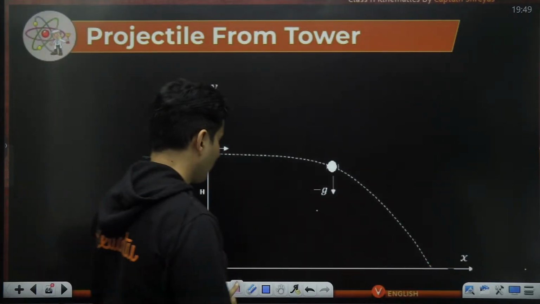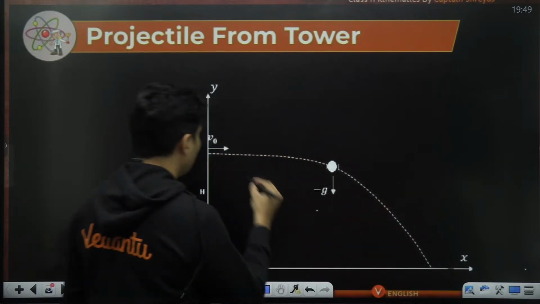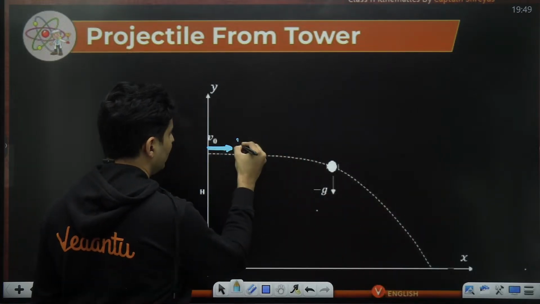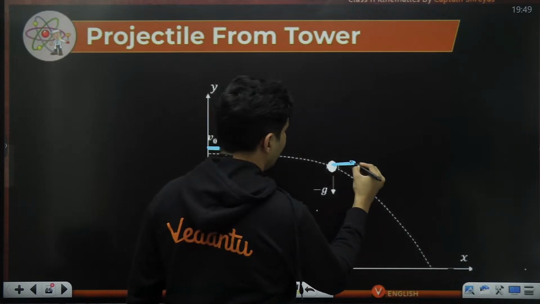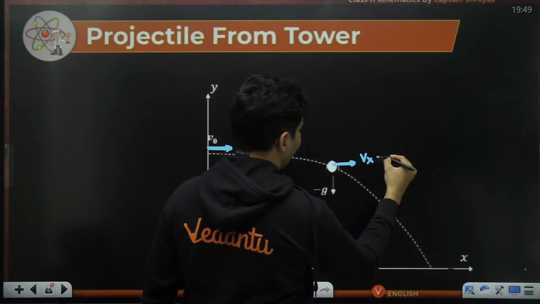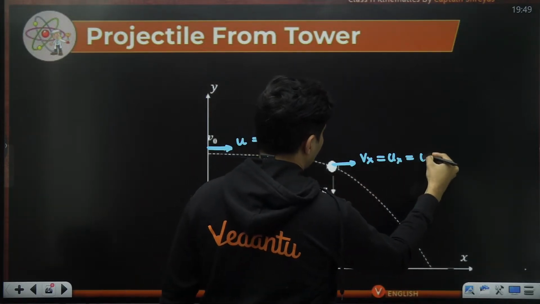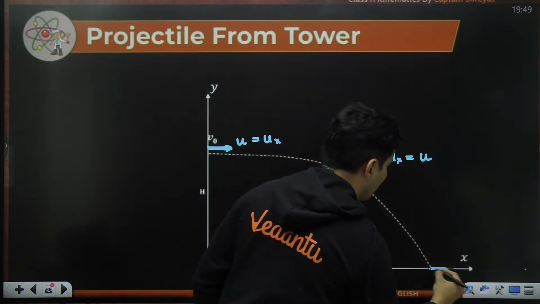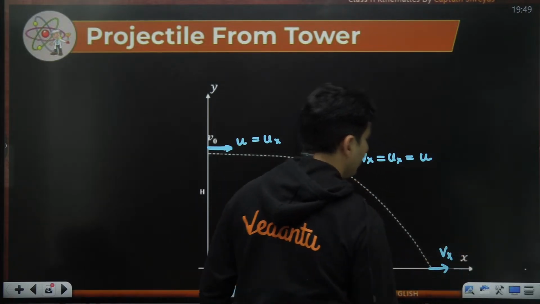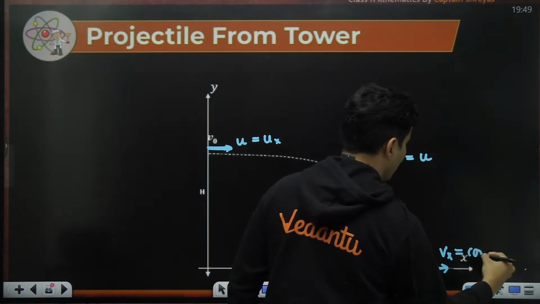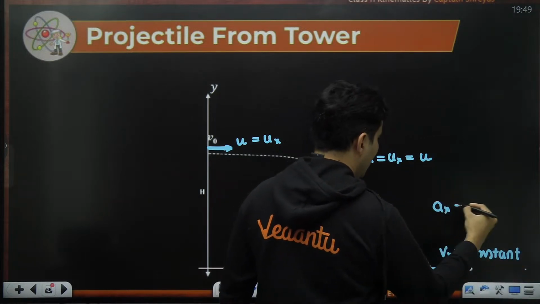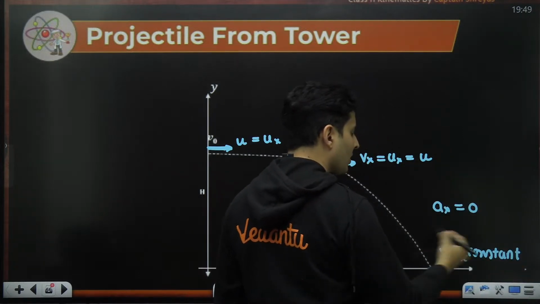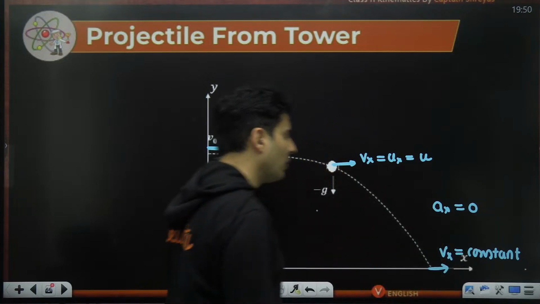Why not? We can easily figure that out because the horizontal speed which is there will never ever change. This horizontal speed Vx will be a constant. And if you ask me why, simple, acceleration is zero. So that is why the velocity will be constant.